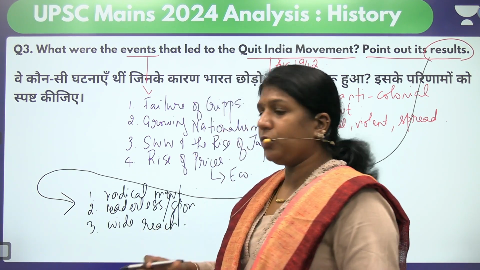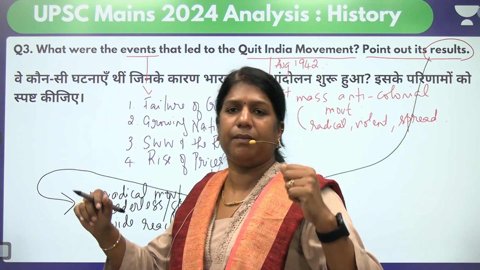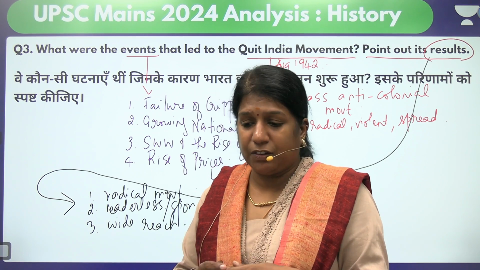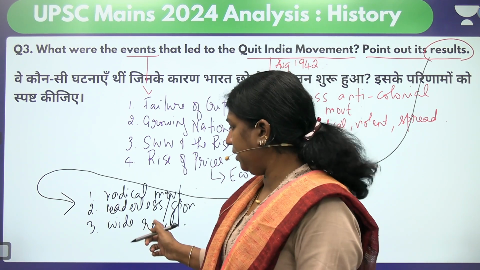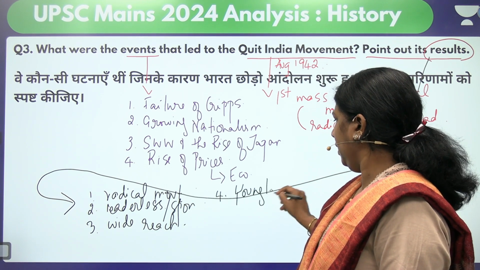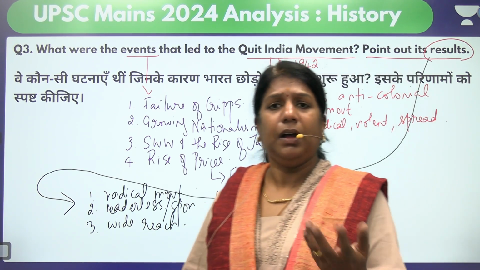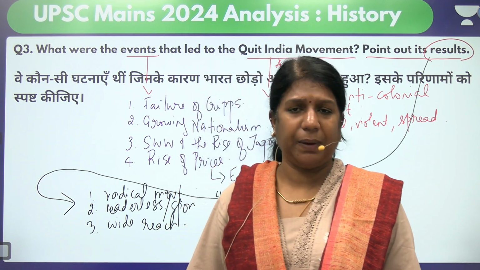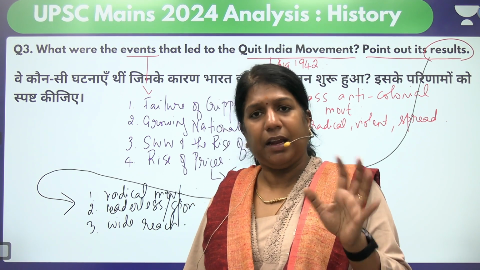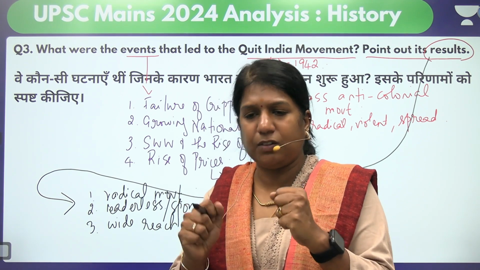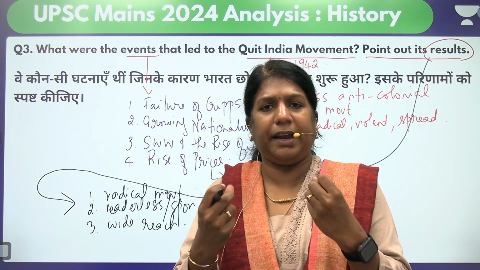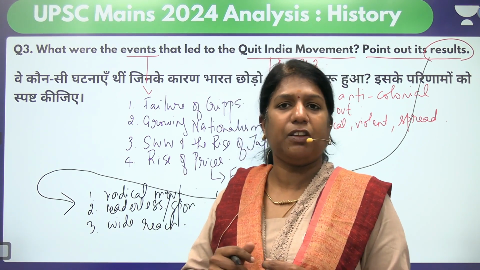The Quit India movement was able to extend across the length and breadth of the Indian subcontinent, because all sections of people participated in it. Then we have the emergence of young leaders; you can quote Ram Manohar Lohia and Jayaprakash Narayan. All of them actively participated in the Quit India movement, and these young leaders became very prominent. The young blood, the energy and the swiftness made the movement reach faster.